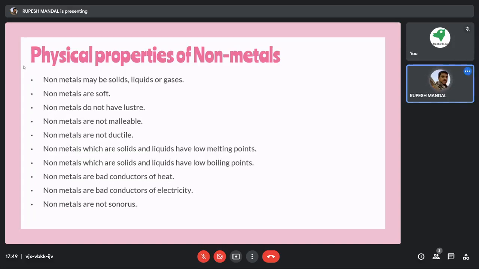For example, we use a tawa or other cooking stuff whose handles might be made of wood. Earlier, handles came with wooden material. Because of this property that non-metals are bad conductors of heat, we use wooden handles or covers.